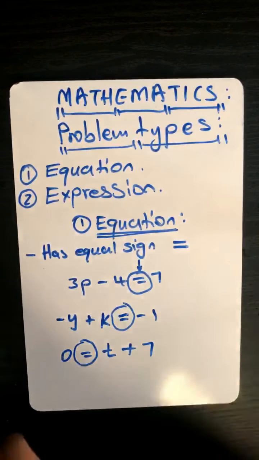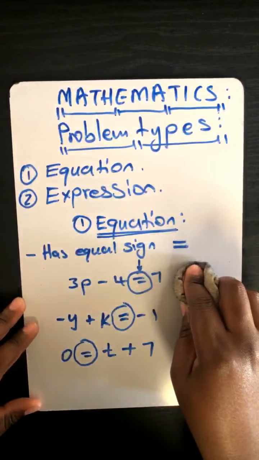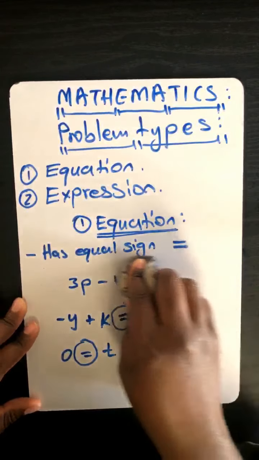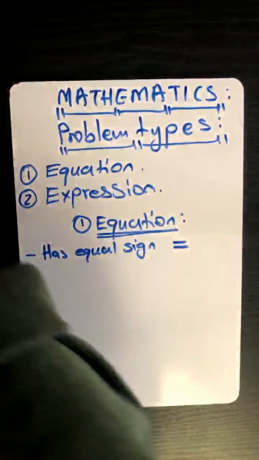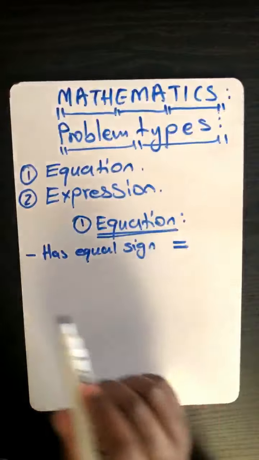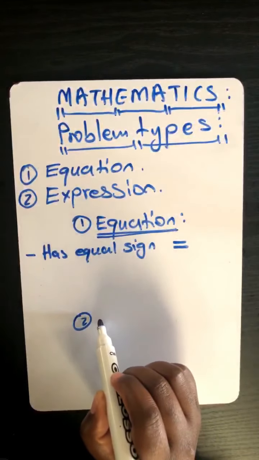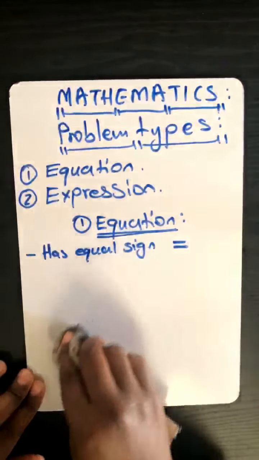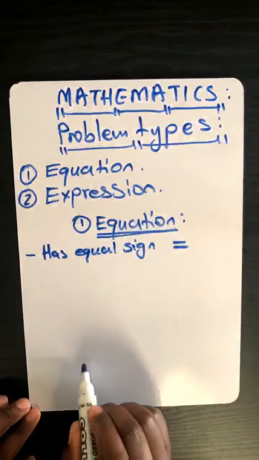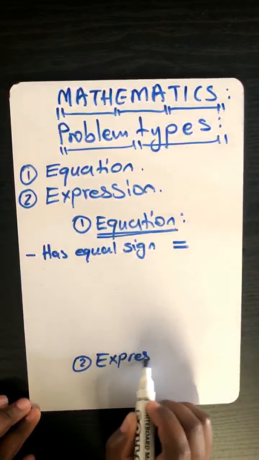Okay, so now let me explain to you what an expression is. An expression, Loyo, has no equal sign. Number two, being an expression.